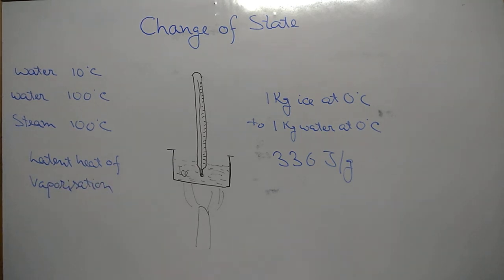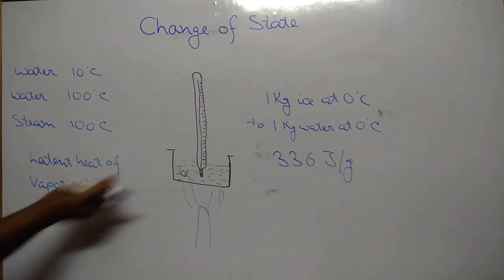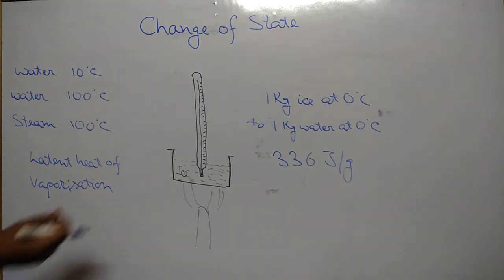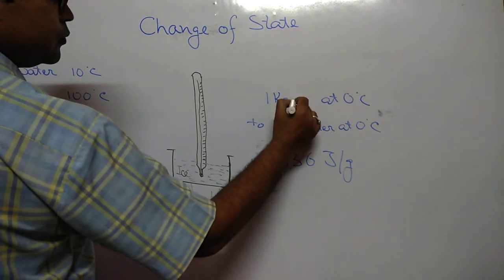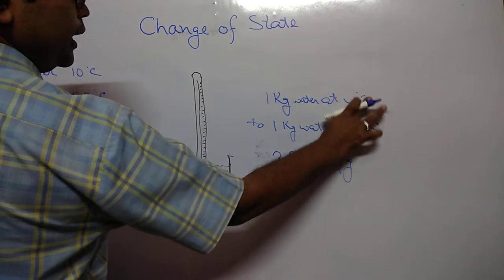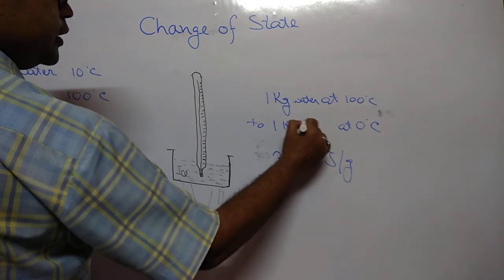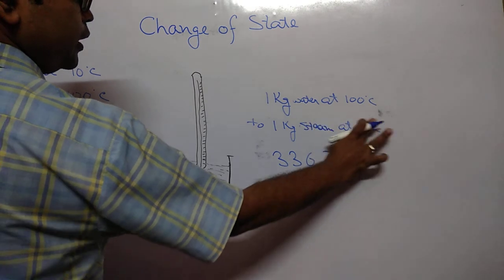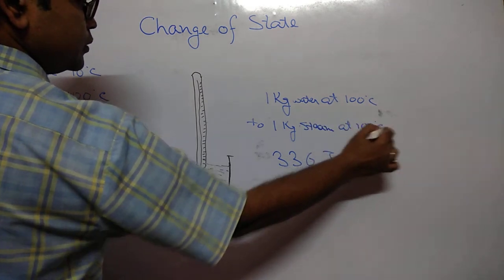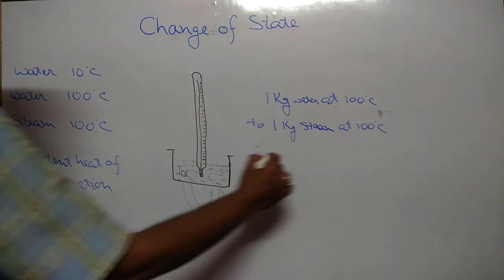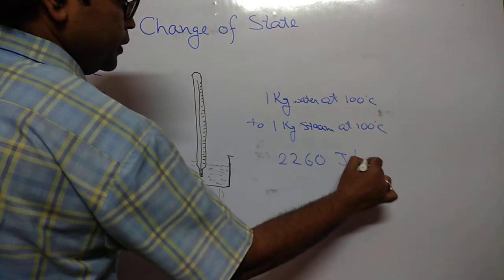And if we define it specifically with some unit mass like the previous condition, the amount of heat energy required to change 1 kilogram water at 100 degrees centigrade to 1 kilogram steam at 100 degrees centigrade is known as your specific latent heat of vaporization, and its value is 2260 joule per gram.